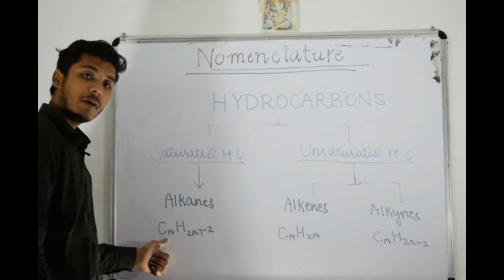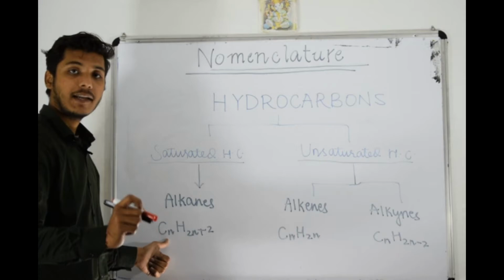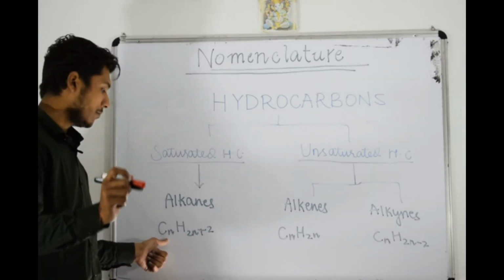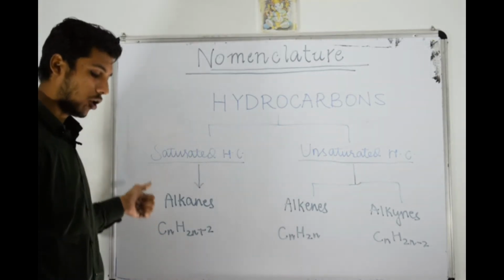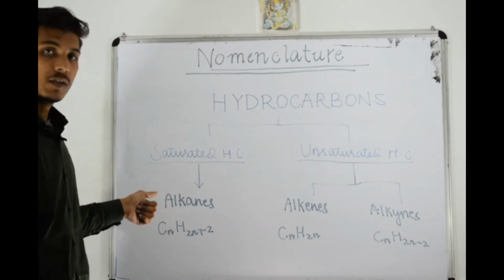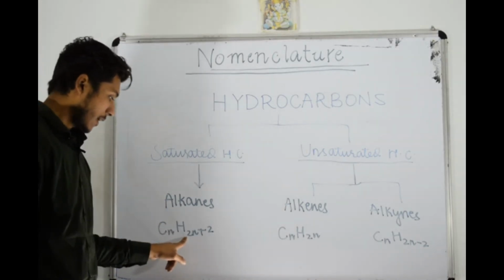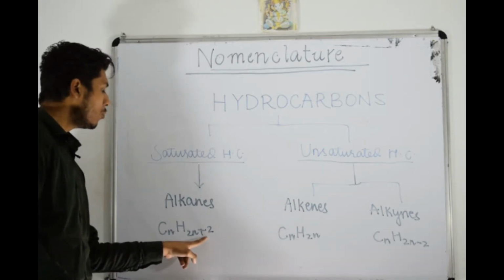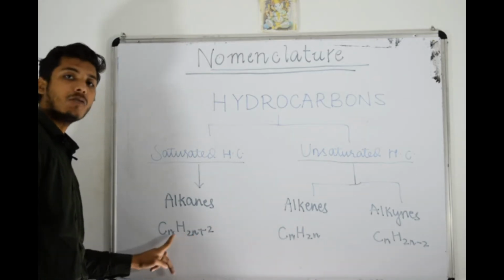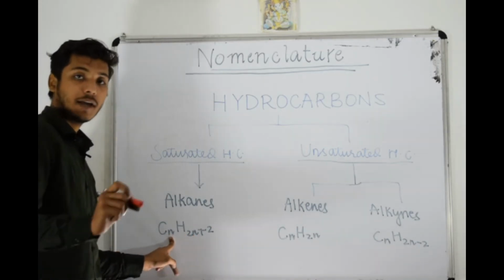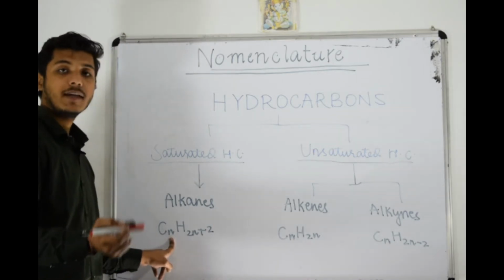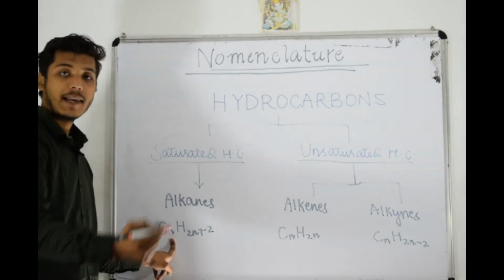N is the number of carbon atoms present in a compound. Okay, N is the number of carbon atoms present in a compound. So if you talk about alkanes, okay, so in alkanes the number of hydrogen atoms will be 2 more than double the number of carbon atoms. Okay, so this is how you can know that any compound is alkane, alkene or alkynes.